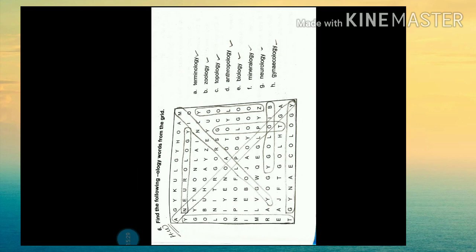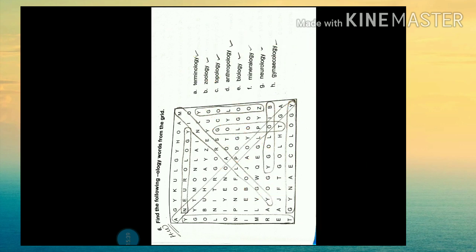The next thing for the revision is the list of ology words. Ology words that you have to list: anthropology, astrology, biology, chronology, ecology, geology, meteorology, mineralogy, sociology, technology, terminology, theology, topology, zoology.